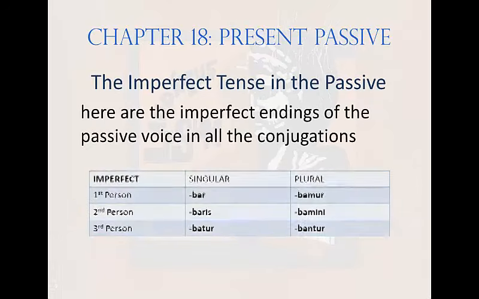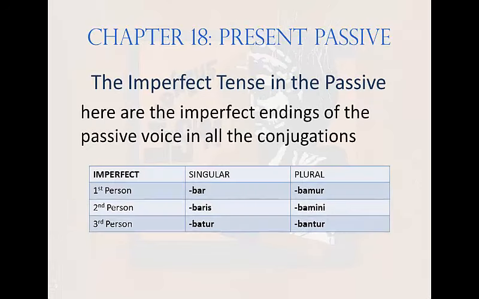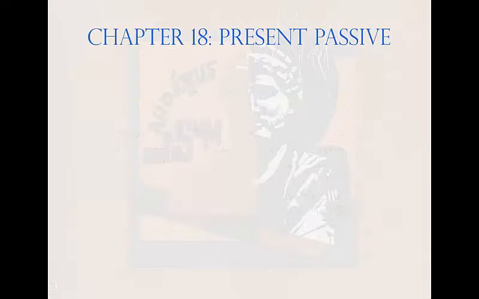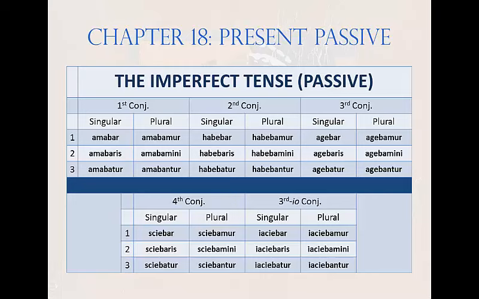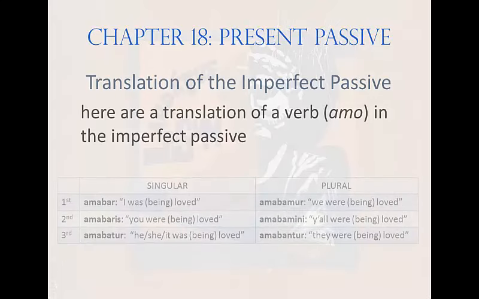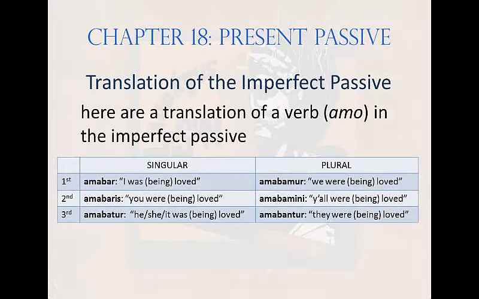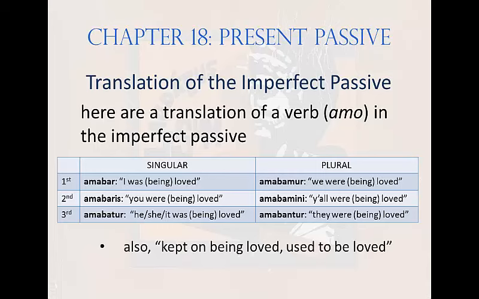Here are the passive endings for the imperfect tense. Bar, baris, batur, bamur, bamini, bantur. And here are those endings attached to verb bases in the 5 conjugations. The translation of the imperfect passive presents no surprises. I was loved, or I was being loved, the continual form. Also, I kept on being loved, I used to be loved. All these translations apply to all the conjugations.